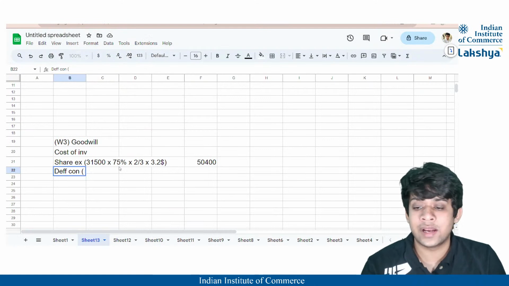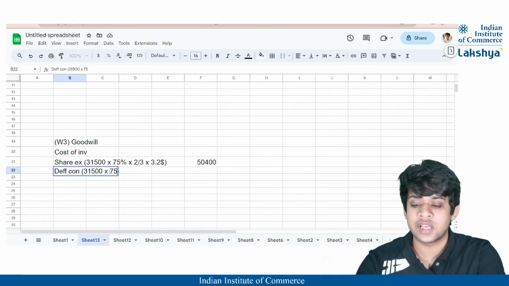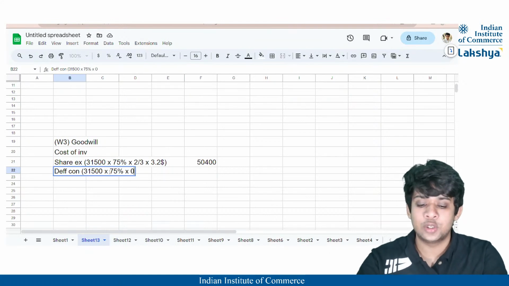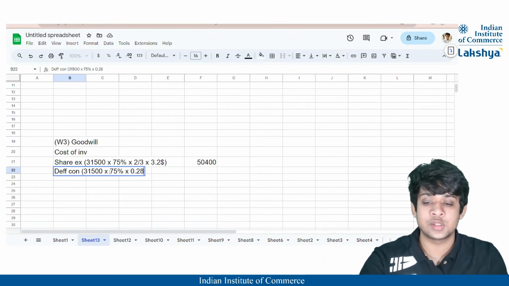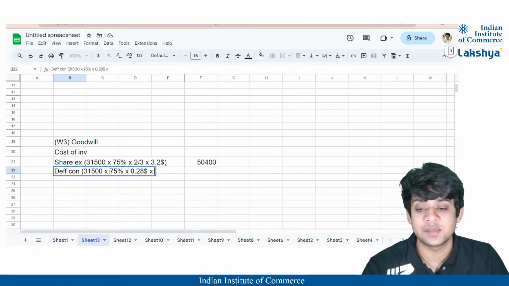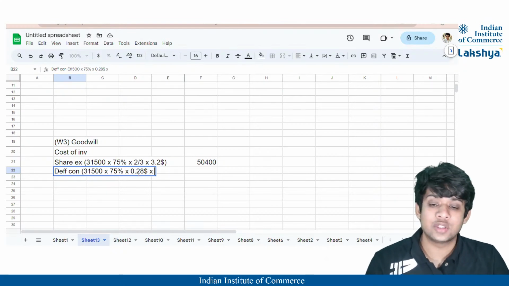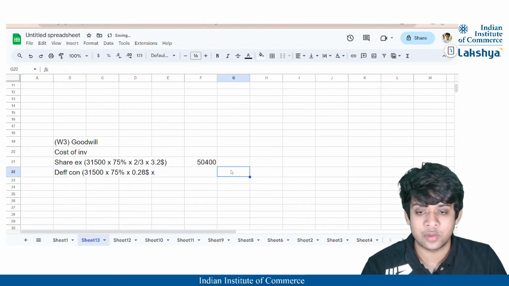So how many shares are acquired in Twist company? 31,500 into 75% shares are acquired, into $0.28, because it is 28 cents paid for each share. And you have to actually consider the present value.